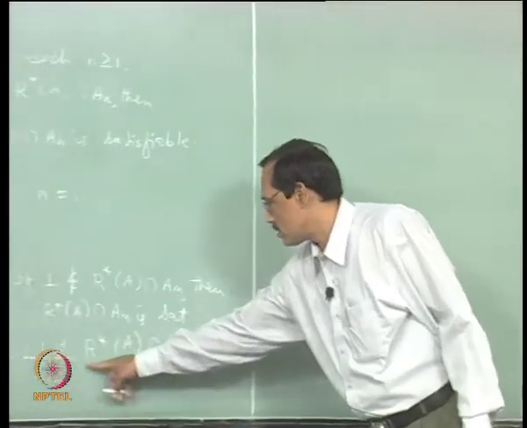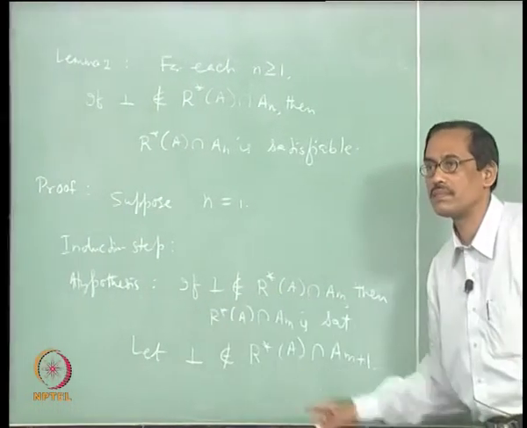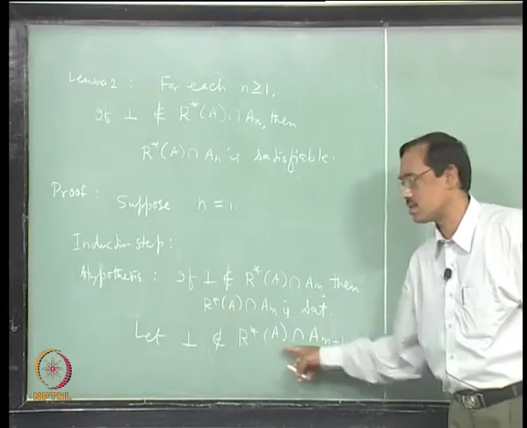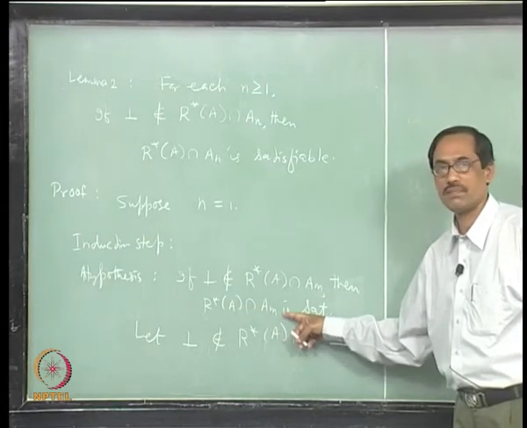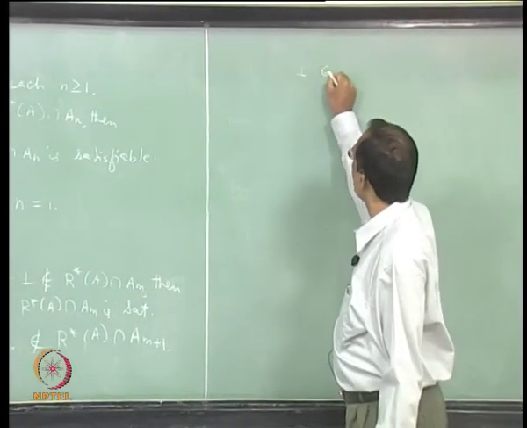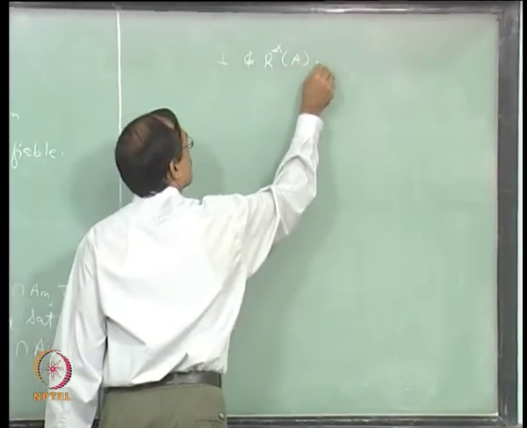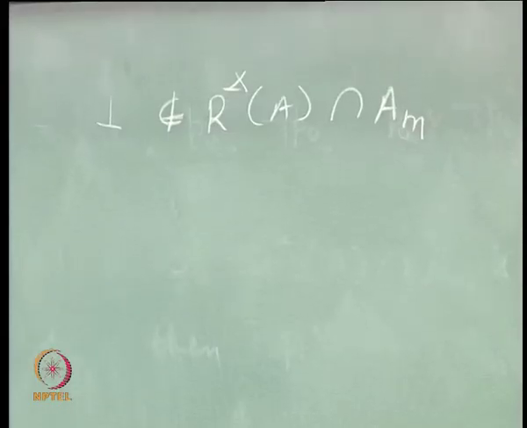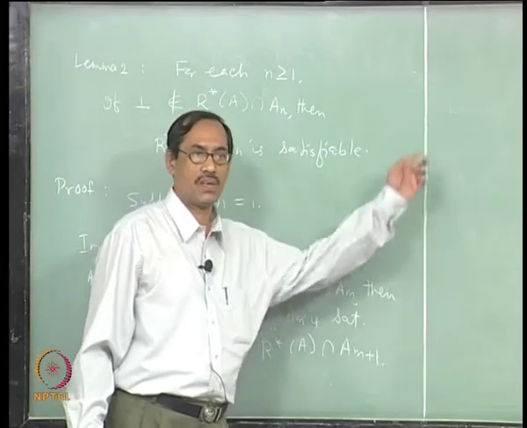See, this R star A intersection A M plus 1 is a superset of R star A intersection A M. It contains that. Therefore, if bottom does not belong to this bigger set, bottom does not belong to R star A intersection A M. The reason is R star A intersection A M is a subset of R star A intersection A M plus 1. Fine. So, bottom does not belong to it.